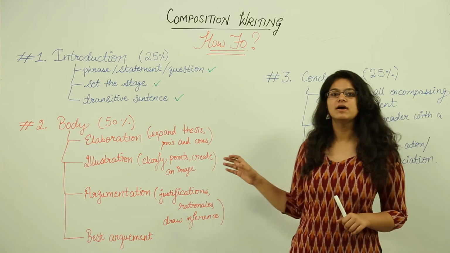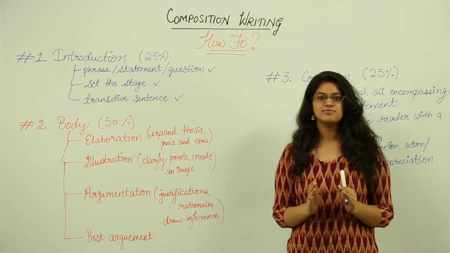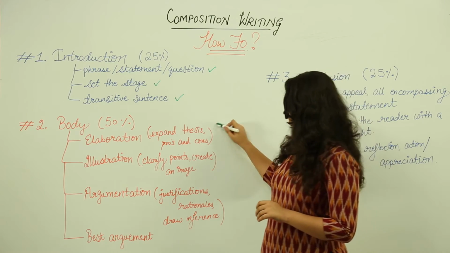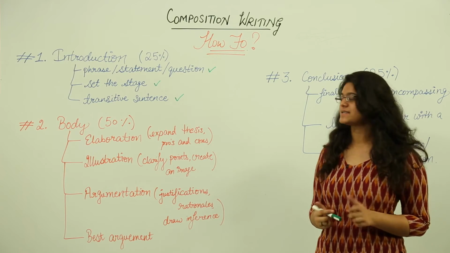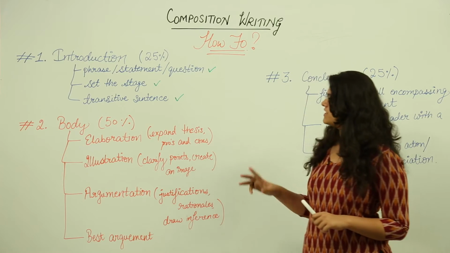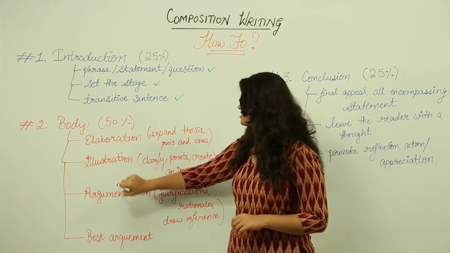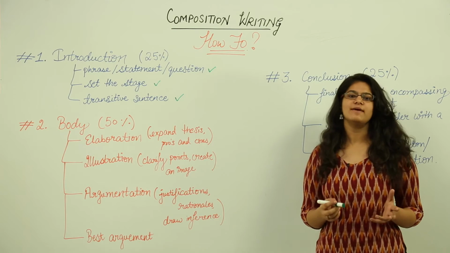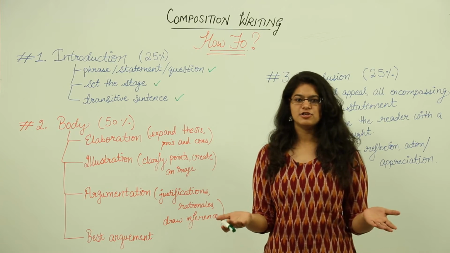Next comes our body. A body is a very integral part of the composition, because that is where all the elaboration and the expansion lies. The real content lies here. So firstly, a body consists of three components: elaboration, illustration and argumentation. Firstly, we start with elaboration. What is elaboration? Again, we'll take the play analogy.